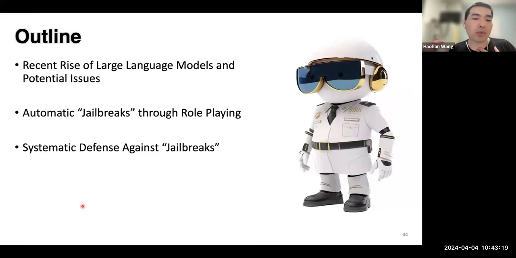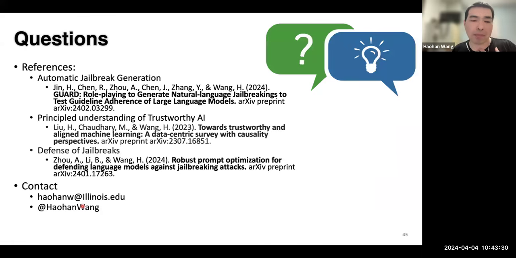So these are the three main things I talked about in this class today: large language models, automatic jailbreak, and systematic defense. Okay, here are the references. Okay, thanks.